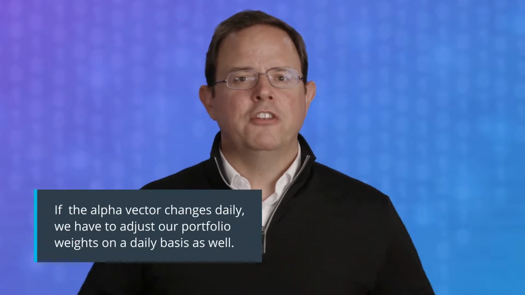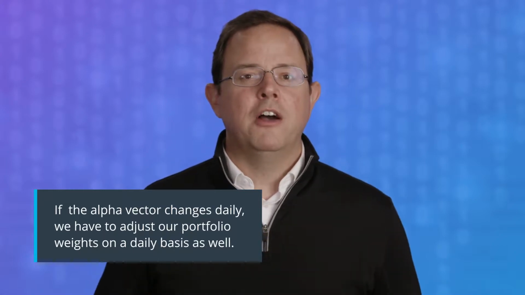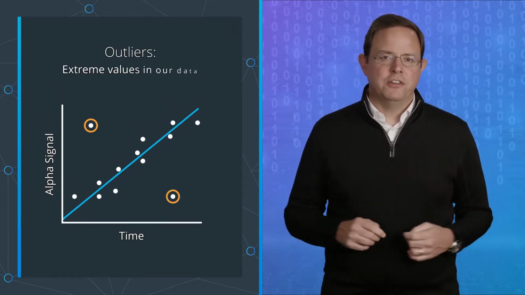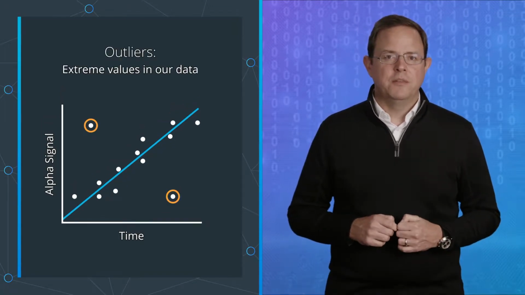You may notice that if the amount we invest in each stock of our portfolio is tied to the alpha value that we get from daily data, then we would be constantly buying and selling every day in order to follow the signal faithfully. In other words, as the alpha vector changes every day, we'd have to adjust our portfolio weights every day also. We also have to address what happens to our alpha vector when we encounter outliers or extreme values in the data.